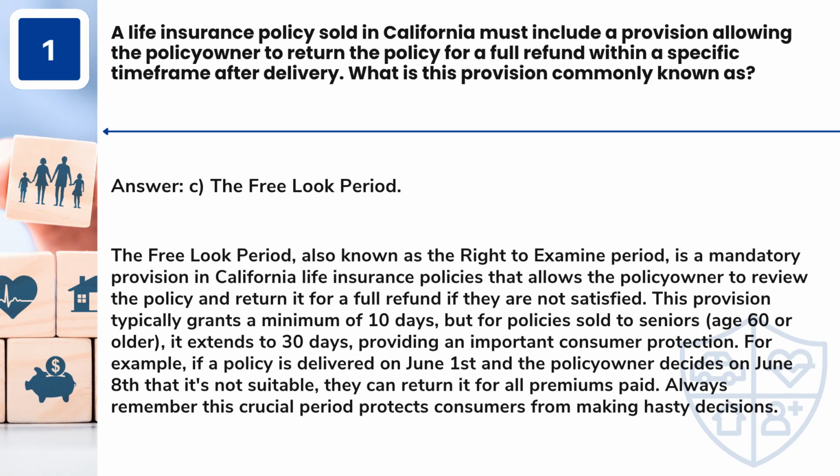Answer: C. The free look period. The free look period, also known as the right to examine period, is a mandatory provision in California life insurance policies that allows the policy owner to review the policy and return it for a full refund if they are not satisfied. This provision typically grants a minimum of 10 days, but for policies sold to seniors, age 60 or older, it extends to 30 days, providing an important consumer protection.